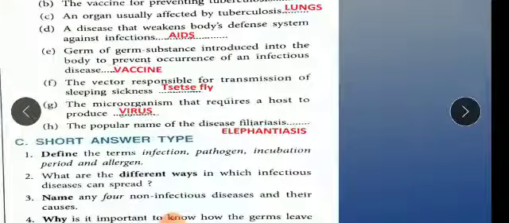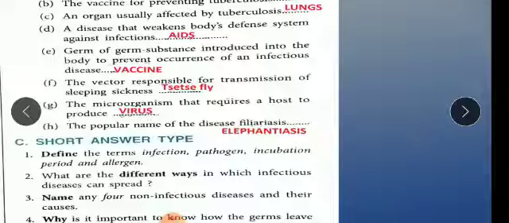Now E part: a germ substance introduced into the body to prevent the occurrence of any infectious disease is called vaccine. Now the vector responsible for transmission of sleeping sickness is called tsetse fly. Okay, so you should remember the fly name as well. Now G part: the microorganism that requires a host to reproduce is called viruses. Okay, viruses need a host for reproduction, for production of their new cells.